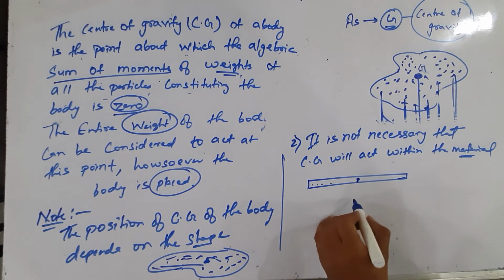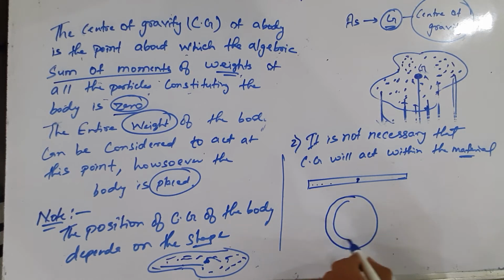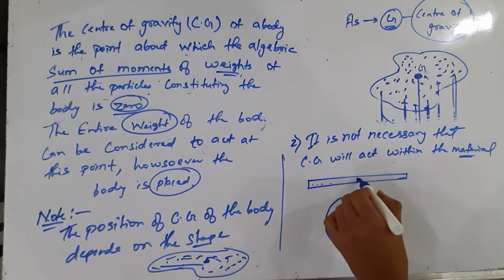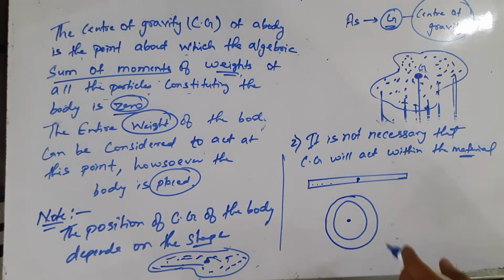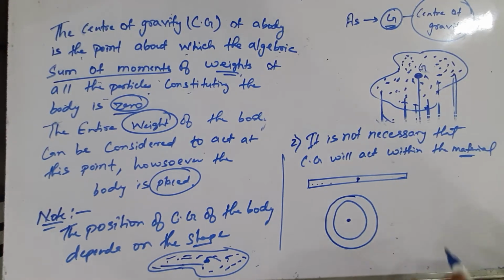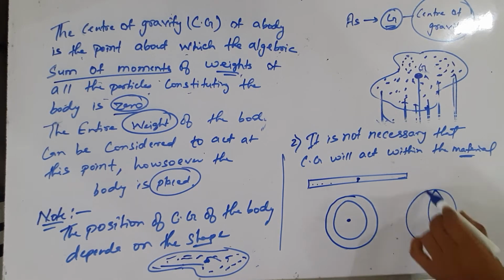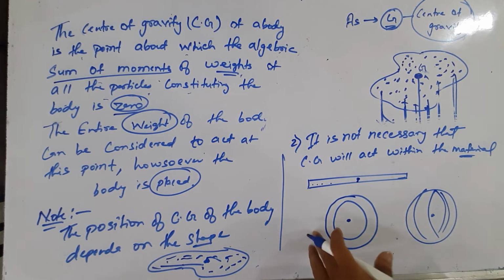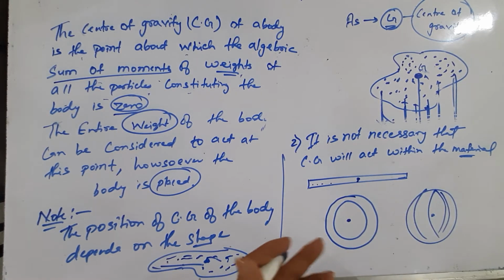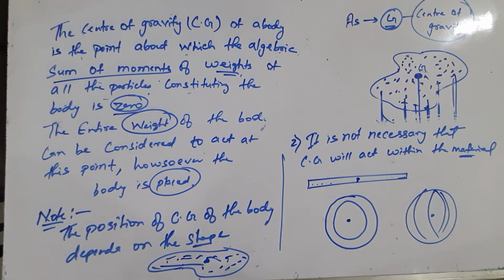But if the same wire is bent in the form of a ring, then the position of the center of gravity will change and it comes to the center of the ring. That is, it is a position where there is no material. So it totally depends on the shape where the center of gravity will act. Similarly, if we take the example of a hollow sphere, then again here also the center of gravity will act inside, that is at the center of the hollow sphere where there is no material. So the center of gravity can act within the material and it can act at the position where there is no material.